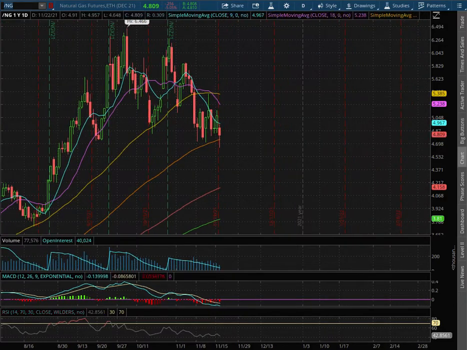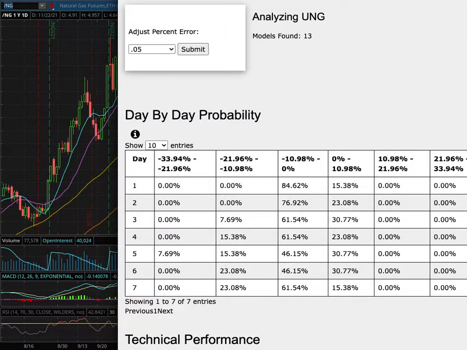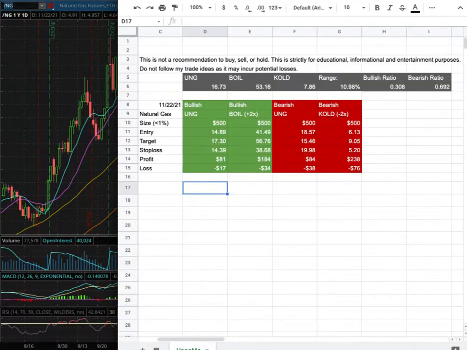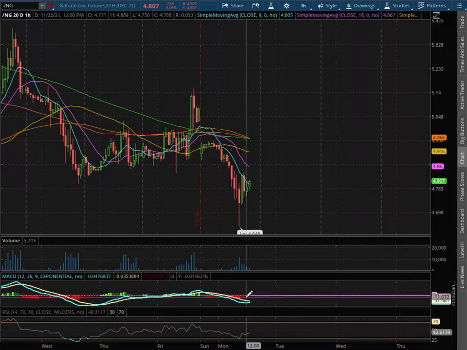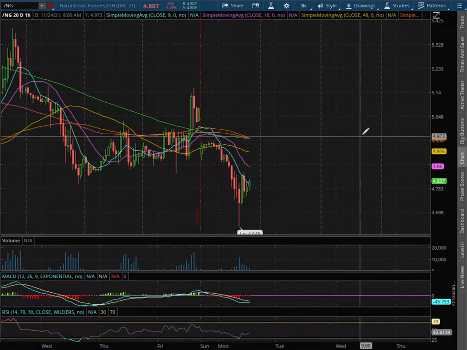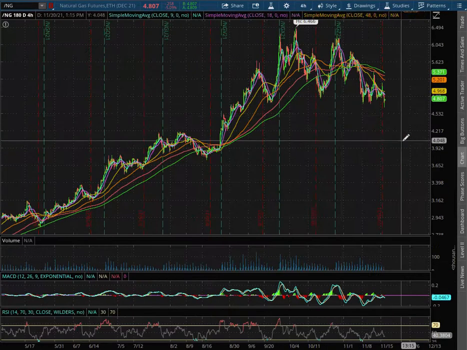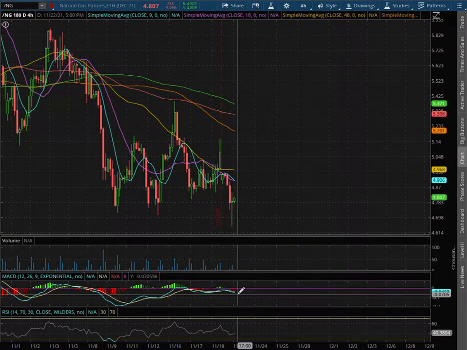Natural gas. In this video, I'll be going over my trade idea of the week and the day-by-day probability model. So let's start off with the technical analysis on the 100 chart. We are in negative MACD territory. We're off of oversold levels with the RSI. With the 4-hour chart, we are in negative MACD. We did see it diverge.